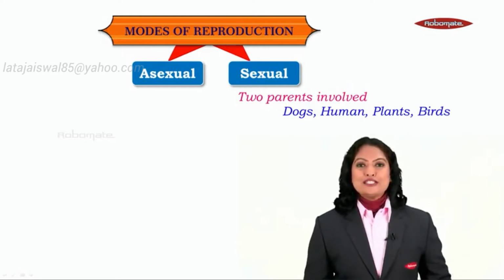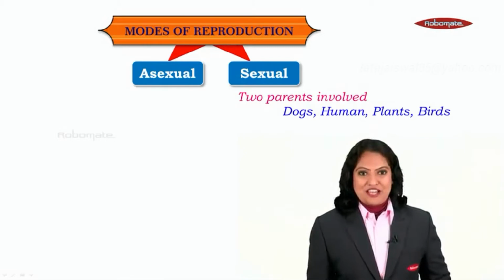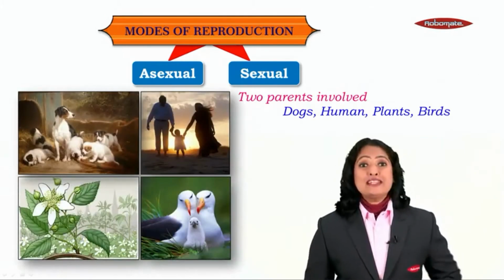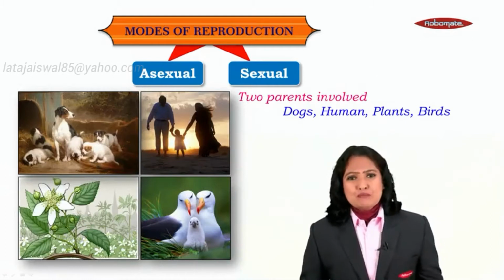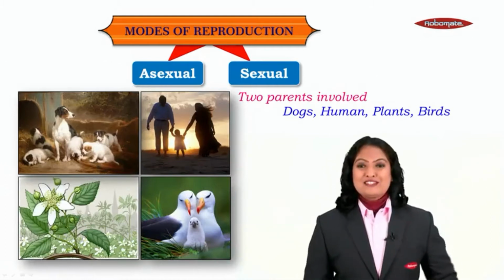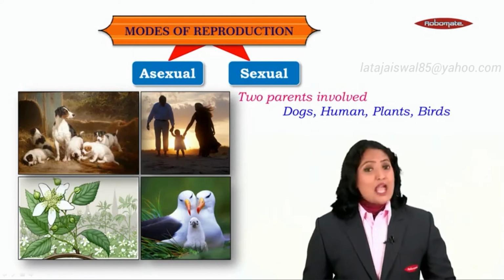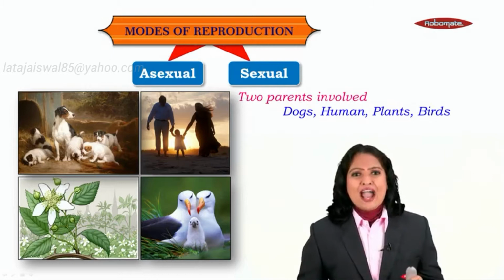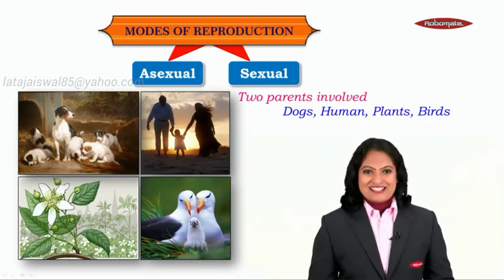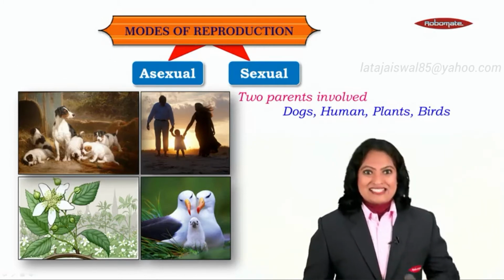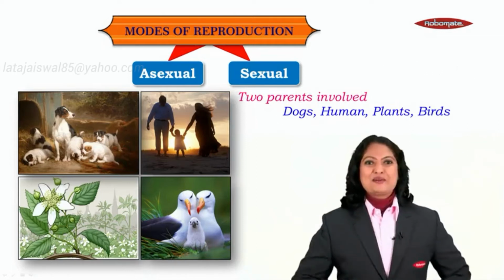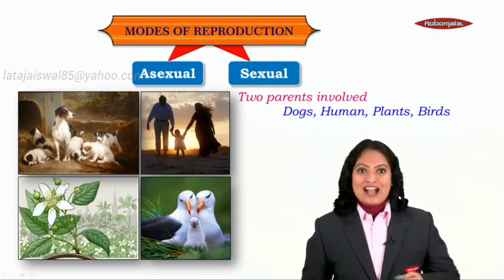Let us move our focus now to the next mode of reproduction, none other than the sexual mode of reproduction. Organisms like dogs, human beings, plants, birds exhibit this mode of reproduction. Now, how is it different from asexual? The very word sexual tells us that it is going to involve sexes. That means not one parent but two parents are going to be involved in this. Let us understand the mechanism of this.